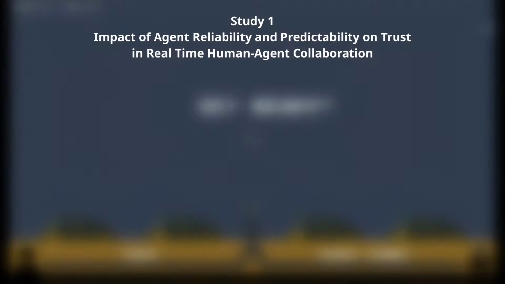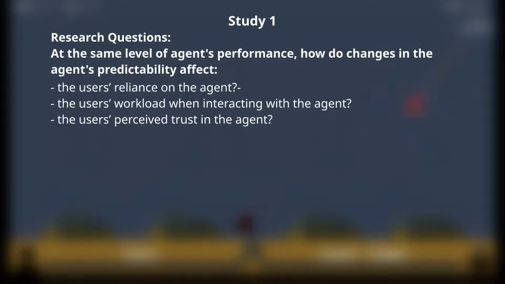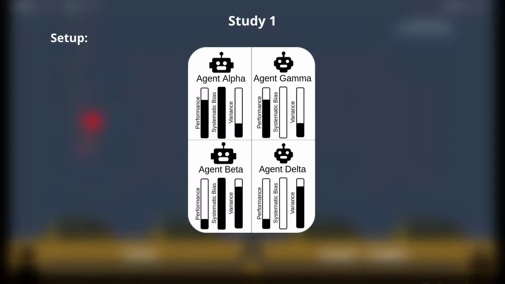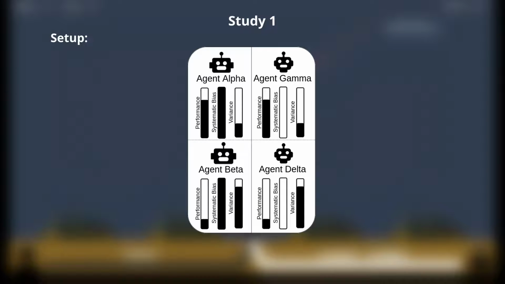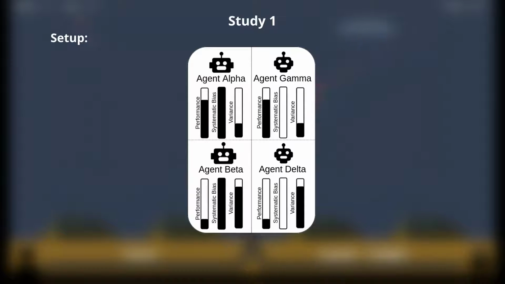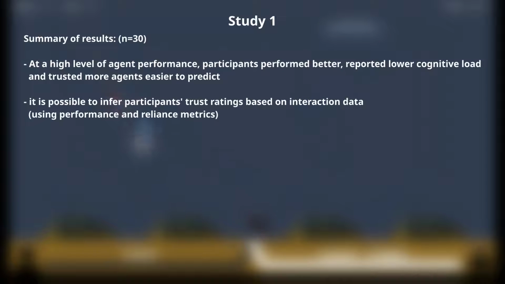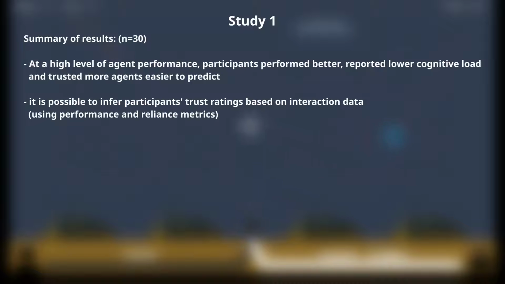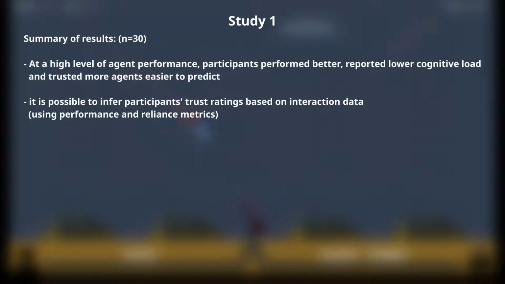For our first study, we examined how different levels of agents' performance and predictability influence player trust, reliance, performance, and cognitive load. To this end, we designed 4 different agents: 2 agents with high performance, and 2 agents with low performance. For every level of performance, one agent was always making errors in a more predictable way than the other. For instance, an agent's aim could always be slightly off to the right, while another would miss its shot in a less consistent manner. Our results show that participants trusted more and performed better while interacting with more predictable agents at a high level of agent performance. The same difference was not observed for low performance agents.